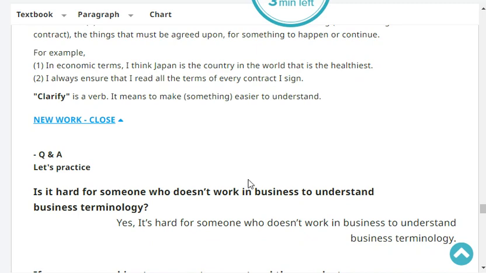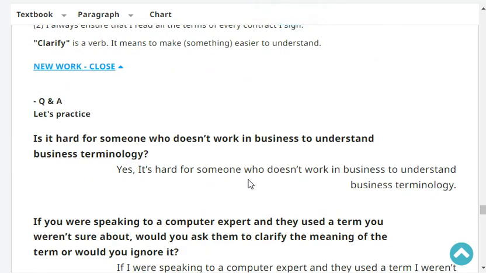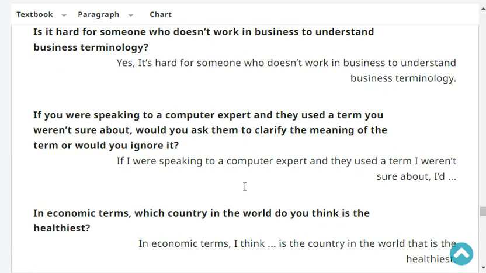Is it hard for someone who doesn't work in business to understand business terminology? Yes, it's hard for someone who doesn't work in business to understand business terminology. But if you were speaking to a computer expert and they use a term you weren't sure about, would you ask them to clarify the meaning of the term or would you ignore it?